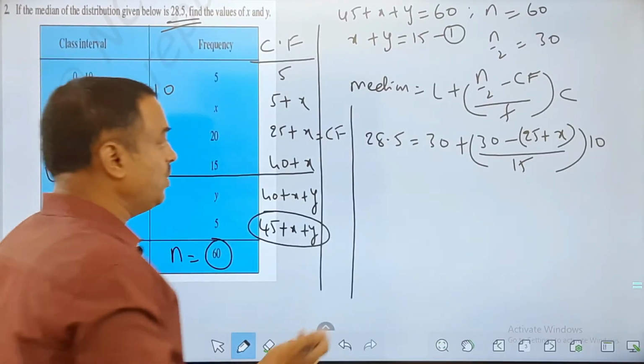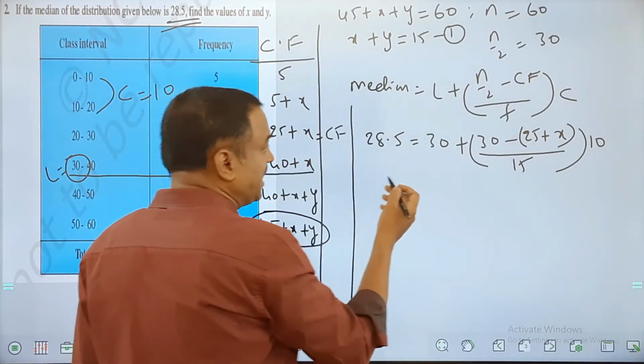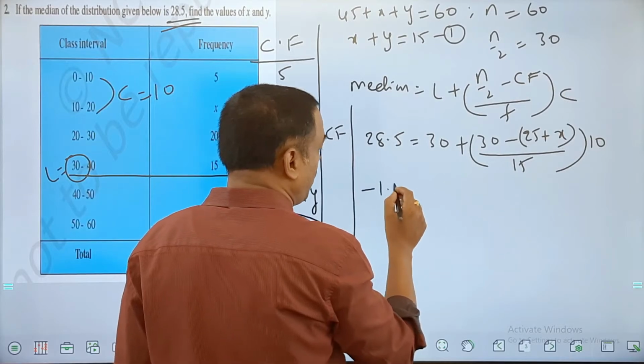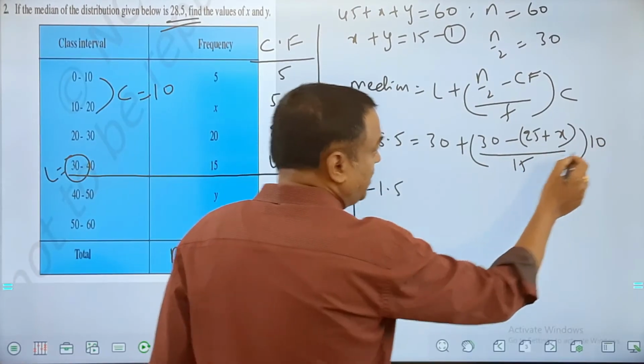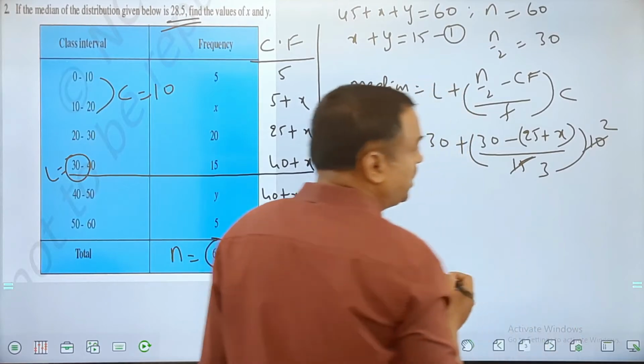So the first thing I can do is send this 30 to the other side. What I get here will be minus 1.5, and this 10 and this will get cancelled by 2 and 3.